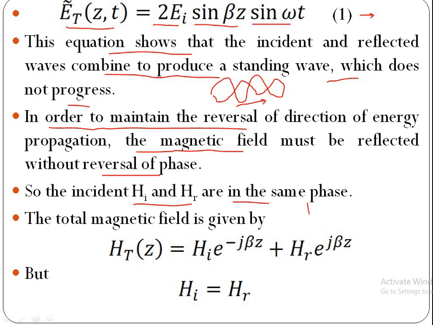That means incident magnitude HI is equal to reflected amplitude of the magnetic field HR, and there is no reversal of the phase. Why? Because the expression for power flow from the Poynting theorem, P is equal to E cross H.